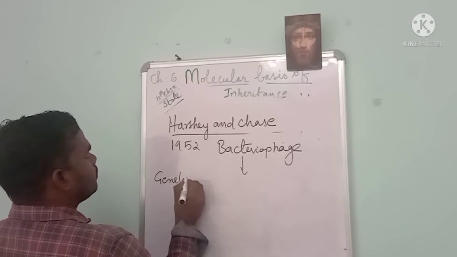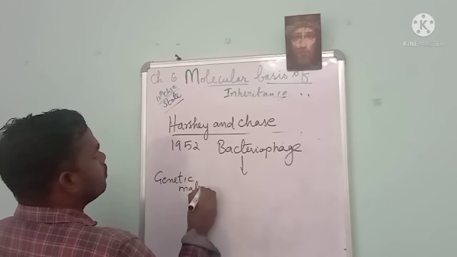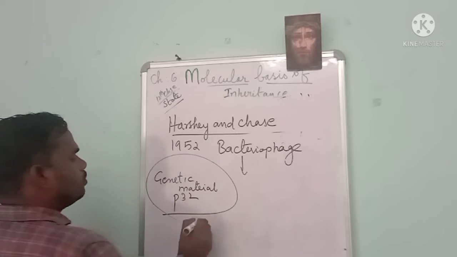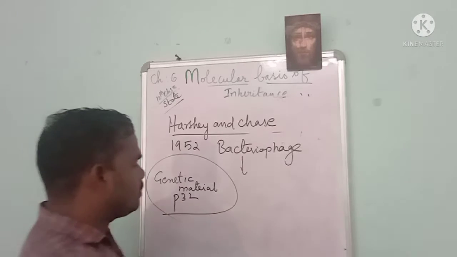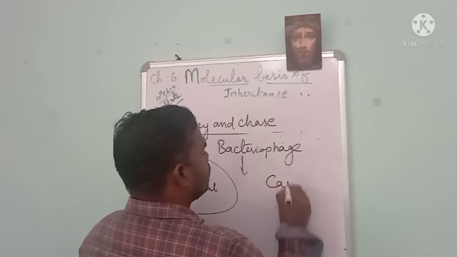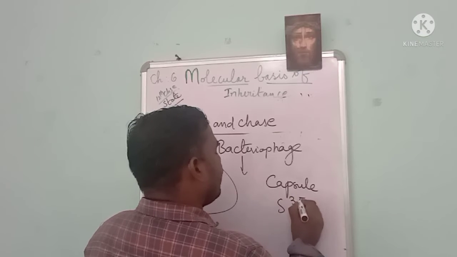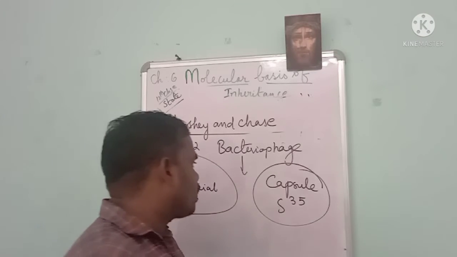When we analyze the genetic material, it shows P32 radioactive substances. The capsule shows S35. By this we are able to confirm.